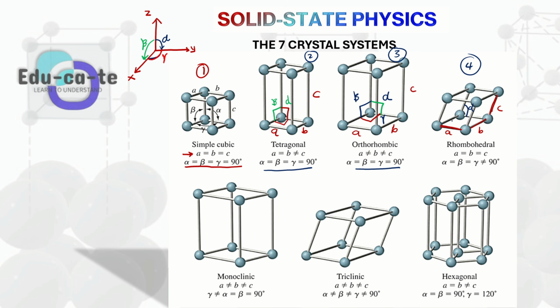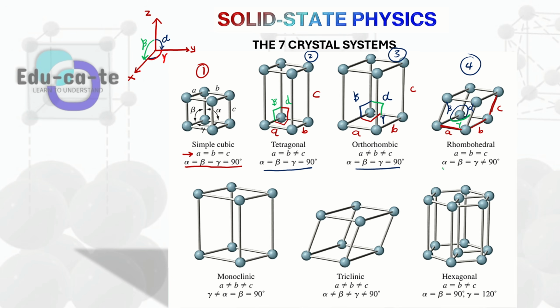The angle beta, the angle between the z-axis and the x-axis, is going to be another value also, but it's not going to be equal to 90 degrees. And the angle between the y-axis and the x-axis, which is your gamma, is also not going to be equal to 90 degrees. But those angles are going to be equal to one another.